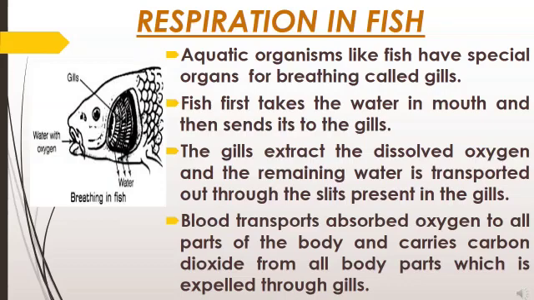So you can easily understand that the process of respiration in fish is completed with the help of gills. Gills help to absorb oxygen dissolved in the water, and that oxygen, with the help of blood, is transported to each and every cell of the fish's body, where the process of respiration takes place, and the byproduct carbon dioxide is expelled with the help of the gills. So respiration in fish is very simple; they have gills which carry out the process of respiration.